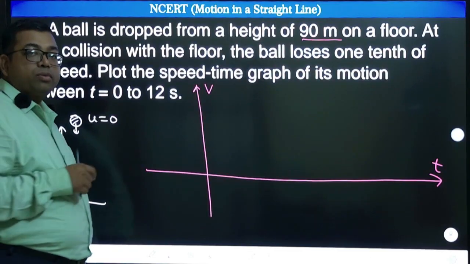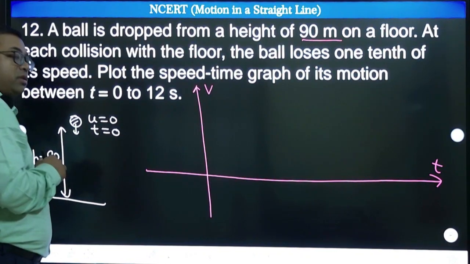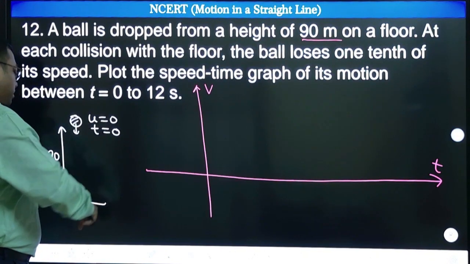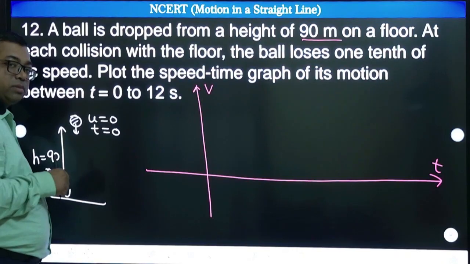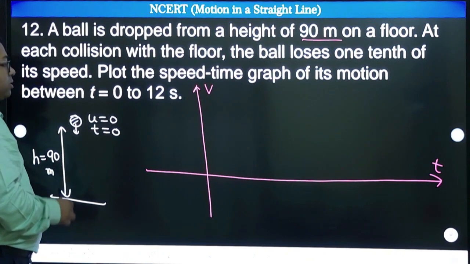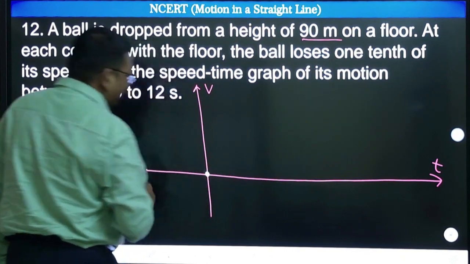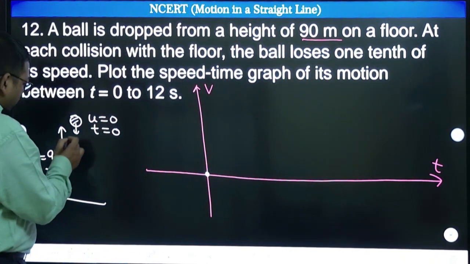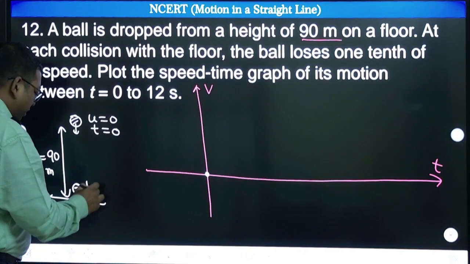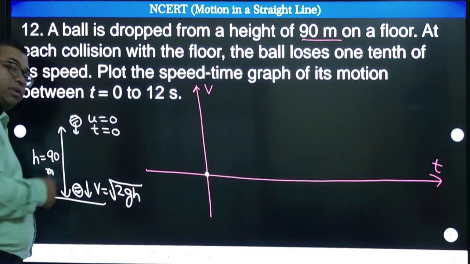Plot the speed time graph of its motion between time equal to 0 second. So from where should we start? Let us say that we are starting from here where time is 0, velocity is 0, right? Velocity definitely has some direction. Let us choose the downward direction as positive. So initially it has velocity 0, at time 0, and it is increasing. So just before collision it will gain some velocity. What will be that velocity? Root under 2gh.